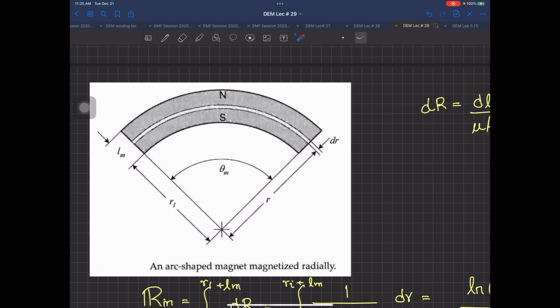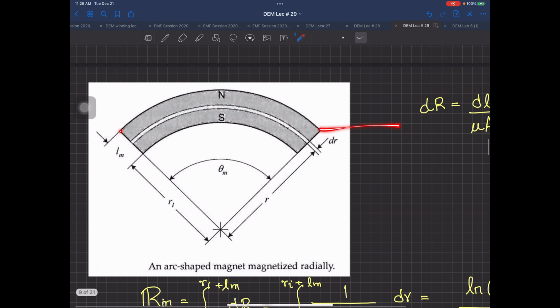Now this is going to be a magnet, and that magnet, again just like the induction motor, where you had a cross-sectional view and the length of the machine was there. So you are also going to find out the length of this permanent magnet, which means this is actually going to be in 3 dimensions. So I am talking about the length of this magnet in 3D space.